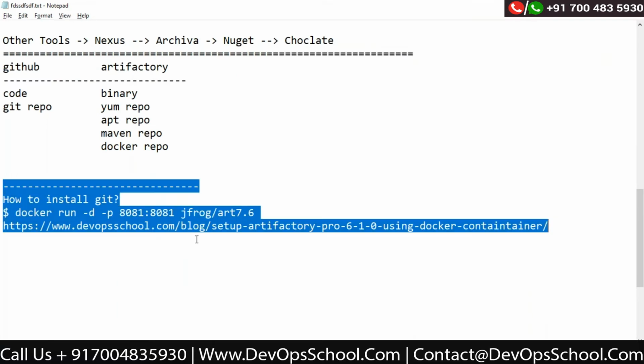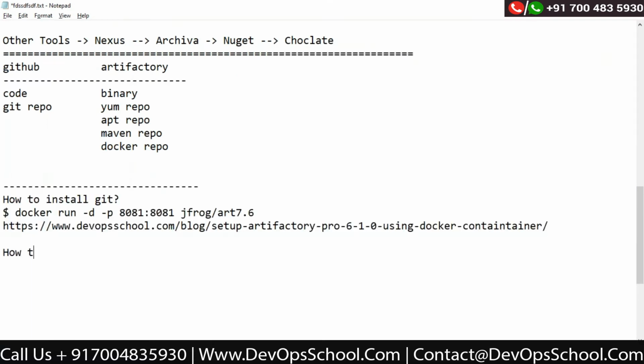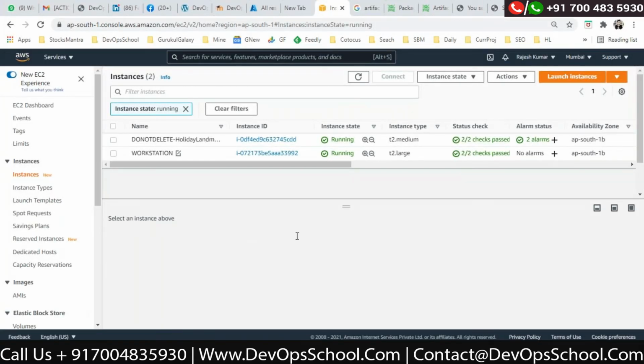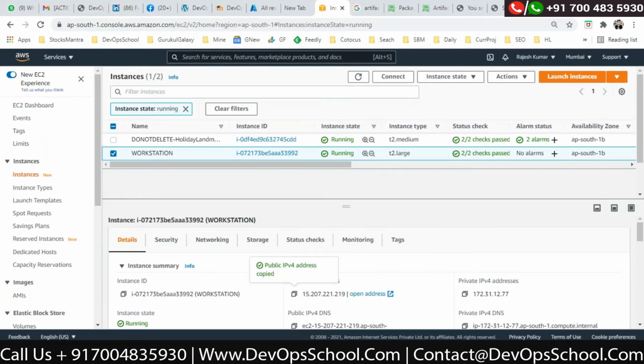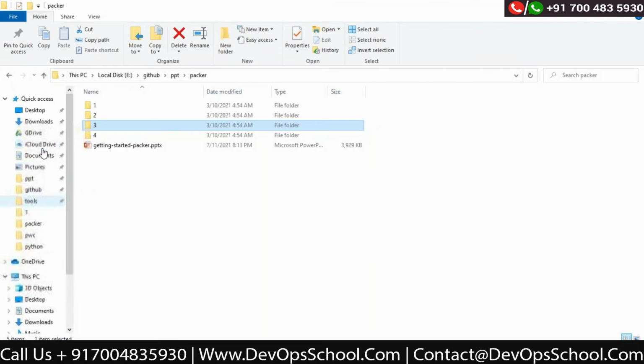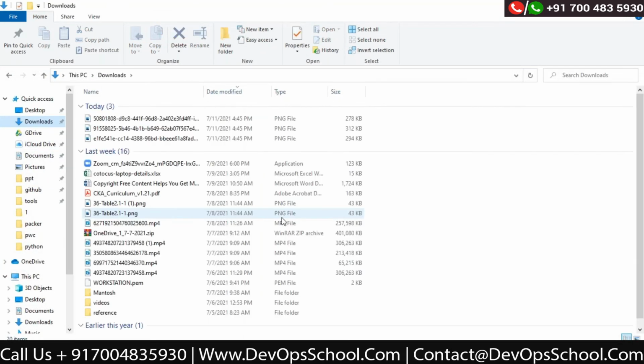You can try it in Docker, but right now I'll show you how to install Artifactory manually on Linux. So now let's get started. Here I have one VM already, and I'm going to use this VM.